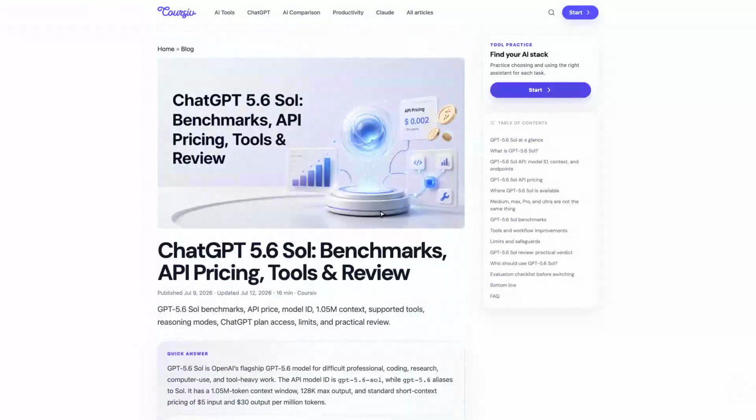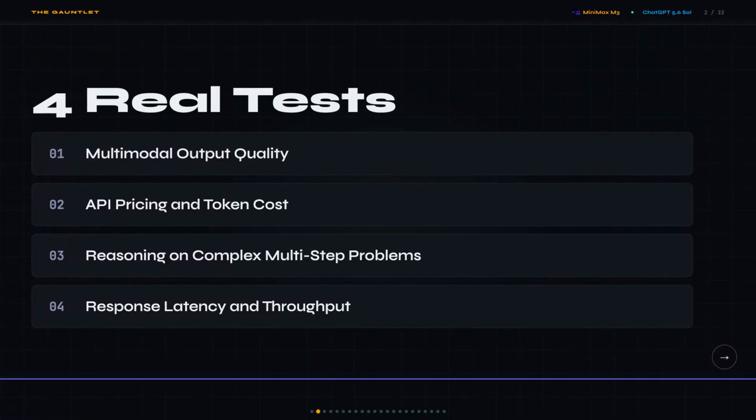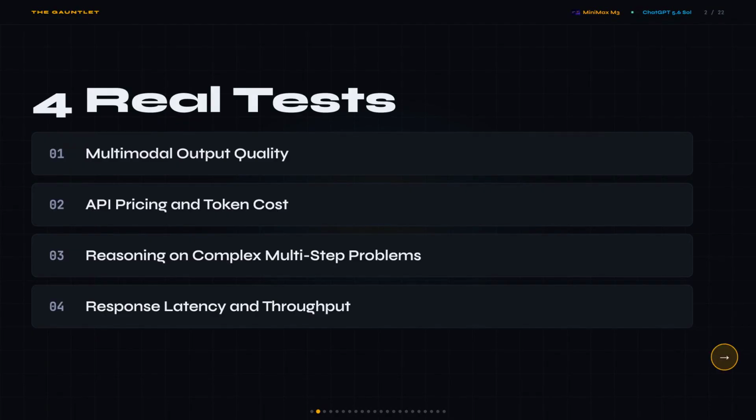Both models launched in mid-2026, so this is as fresh as it gets, and I'm running them through 4 real tests: multimodal quality, API pricing, reasoning, and speed. Every data point comes from official docs or independent benchmarks, no vendor money, no spin.